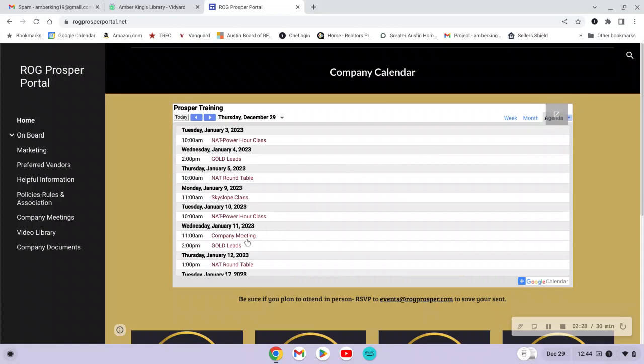One thing to note is that the company meeting is typically every second Wednesday of the month at 11 a.m. And we do hold meetings in the Austin office. If you do plan on attending any events or trainings in person, please do email events@rogprosper.com. That's a way for us to get a head count of who's going to be attending and to reach out if there are any changes or updates with a particular event.